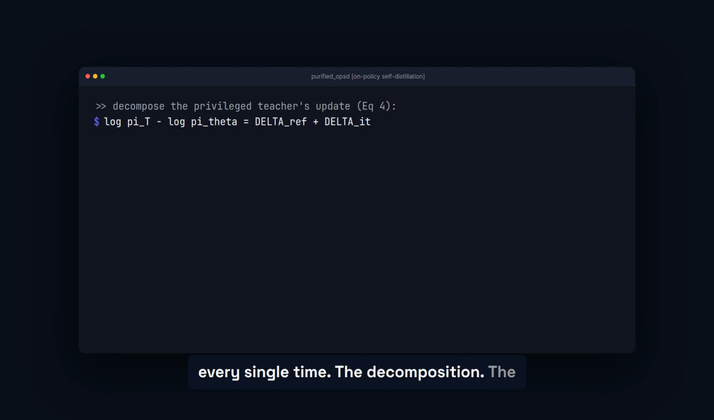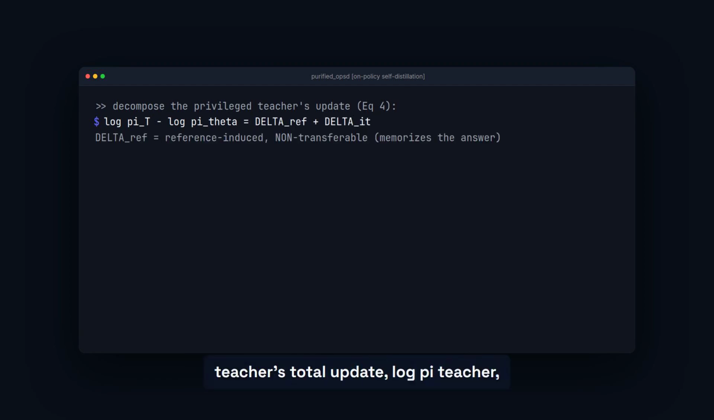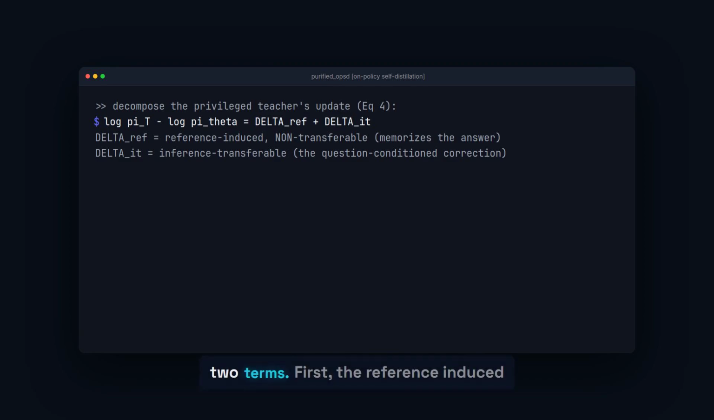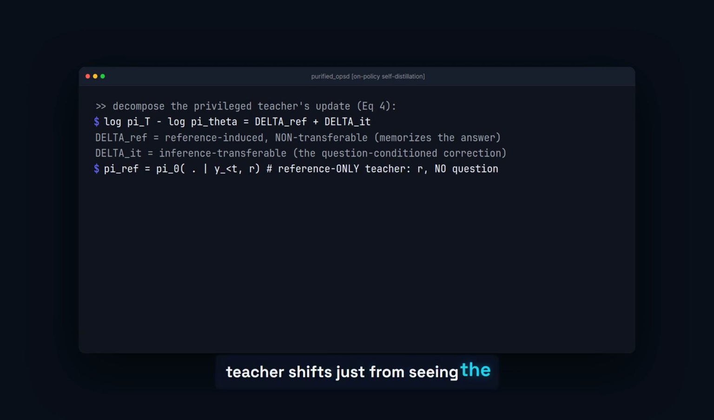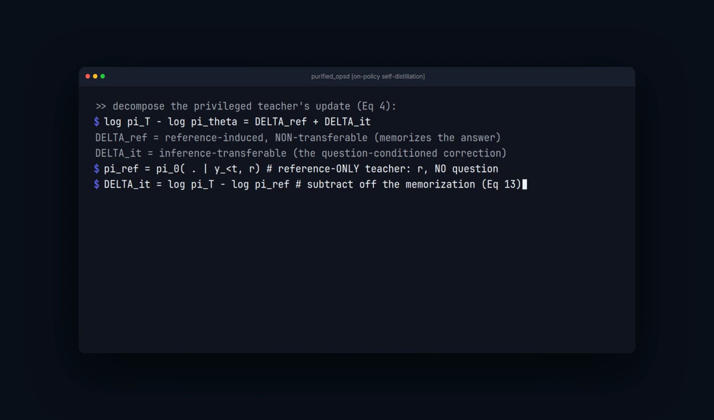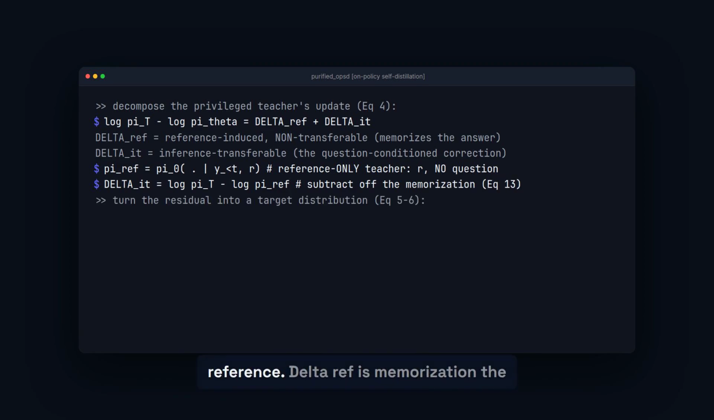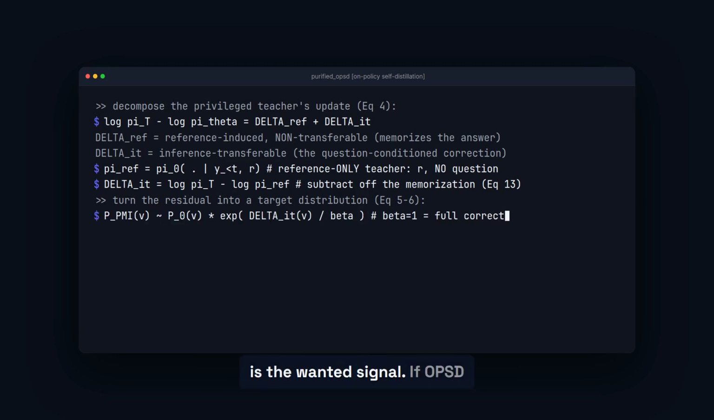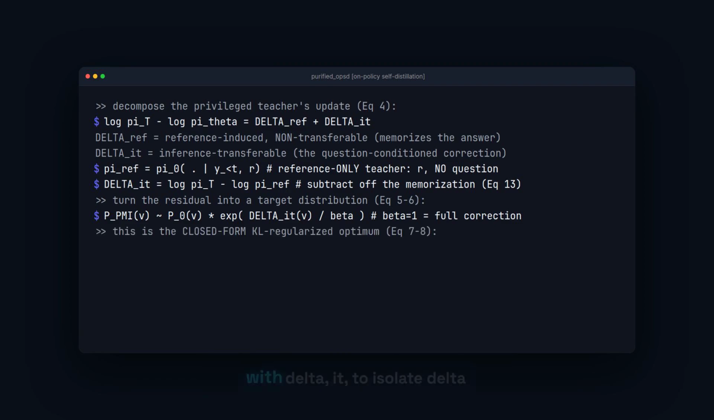The decomposition. The teacher's total update, log pi teacher minus log pi student, splits into two terms. First, the reference-induced update, delta ref: how much the teacher shifts just from seeing the reference, no question needed. Second, the inference-transferable update, delta it: how much it shifts when the question is added on top of the reference. Delta ref is memorization the student can never use. Delta it is the wanted signal. If OPSD worked, the total update should align with delta it.